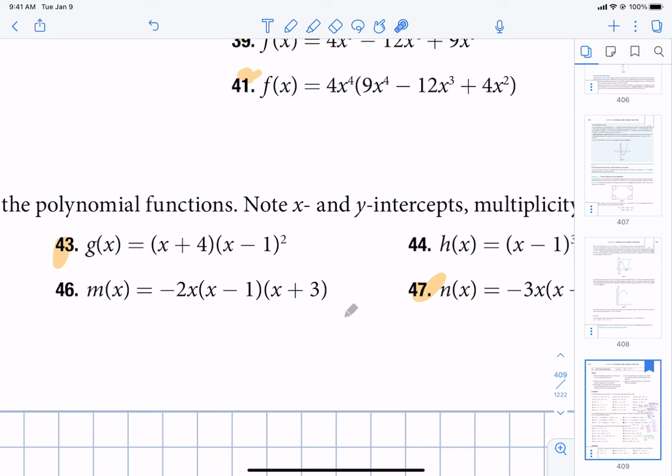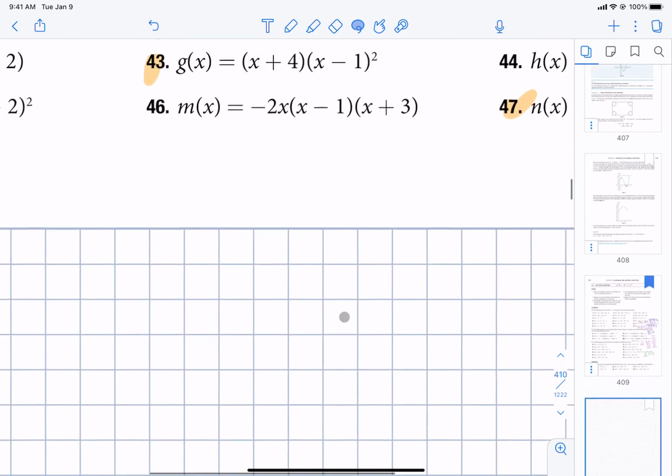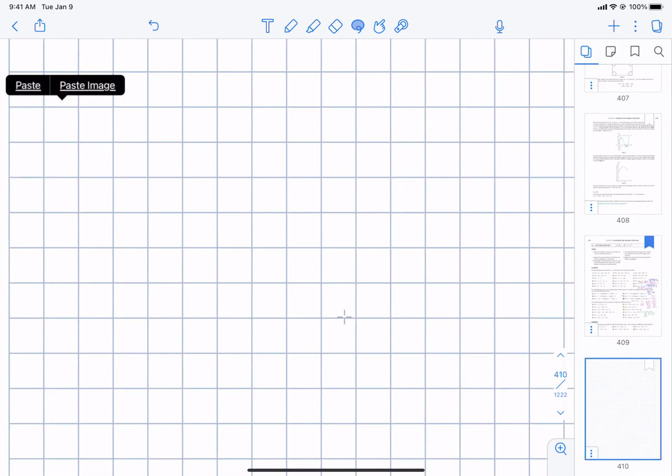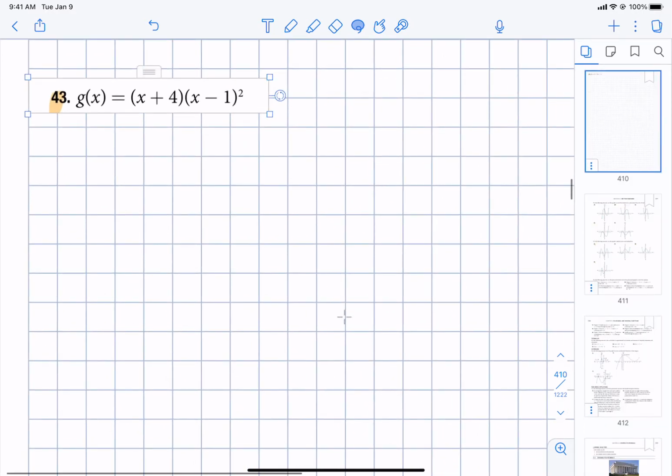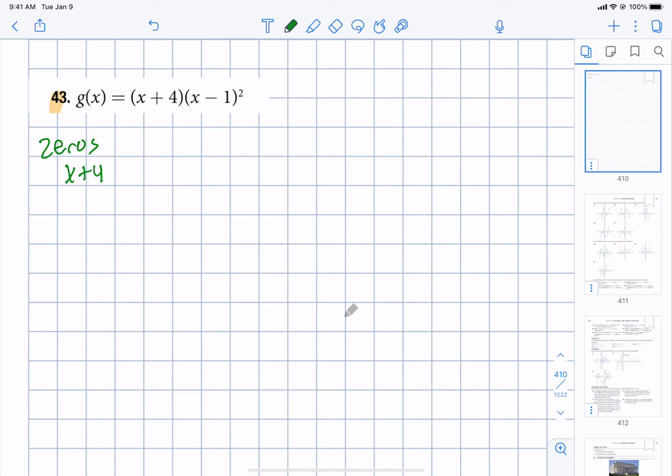So the technique I'm going to show you is where you want to start every single time when they ask you to graph it. So the first thing I want you to do, if it is in factored form, find the zeros or the x-intercepts. So we're going to set each factor equal to 0. And we're going to note any multiplicities that are not 1. So this one has a multiplicity of 2.